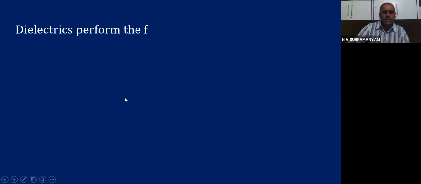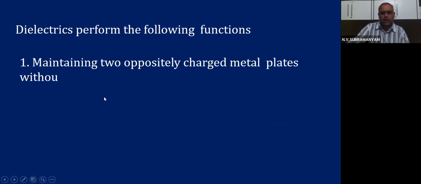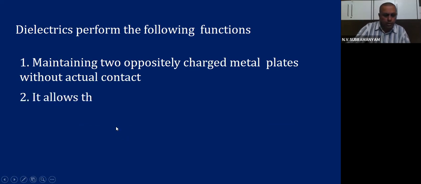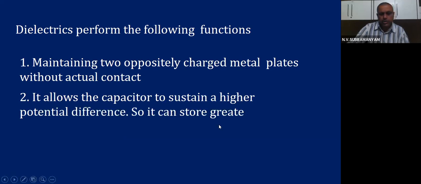So what does a dielectric do? Dielectric performs the following functions. Number one, maintaining two oppositely charged metal plates without actual contact. This we will understand, how it is happening actually. Number two, it allows the capacitor to sustain a higher potential difference. So it can store greater charge and energy.